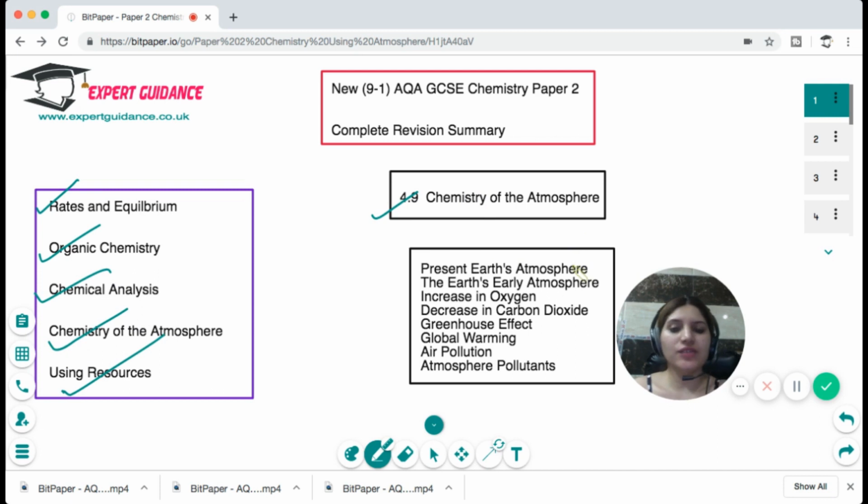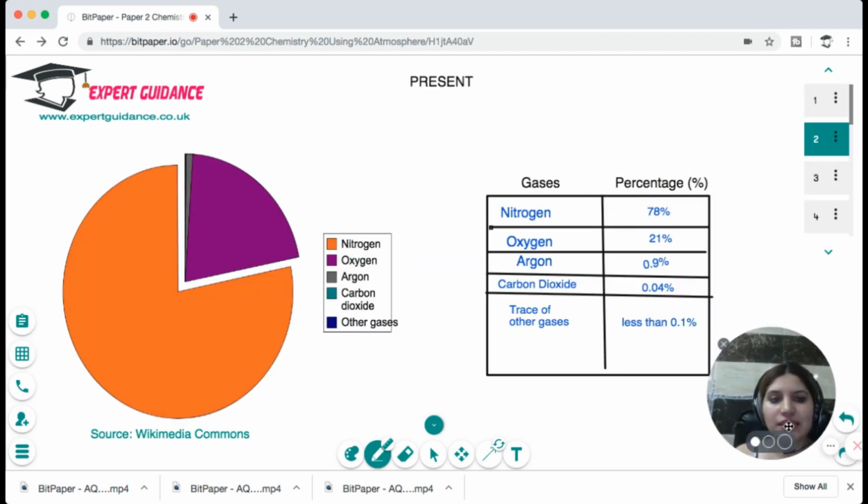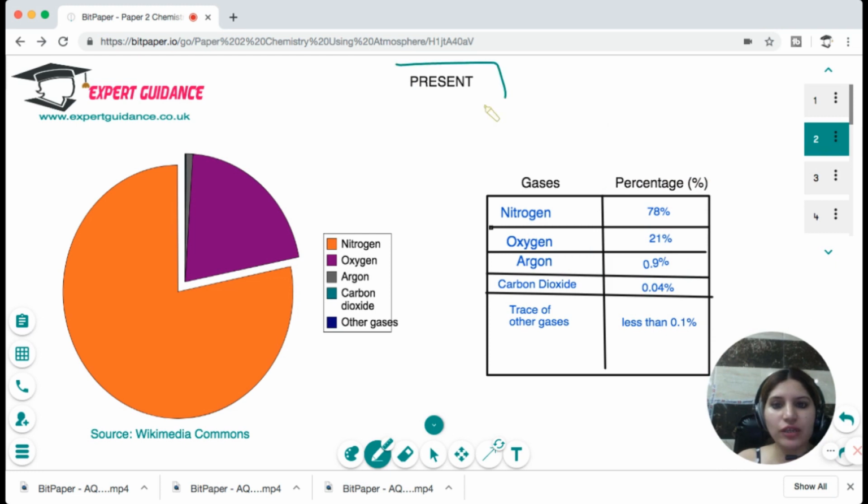In this video we'll be looking over what the present Earth's atmosphere is, what the Earth's early atmosphere was, how the oxygen level increased and the carbon dioxide level decreased in the atmosphere, what the greenhouse effect is, global warming, air pollution, and atmospheric pollutants. So let's begin. This is the table for the present state of the Earth's atmosphere.